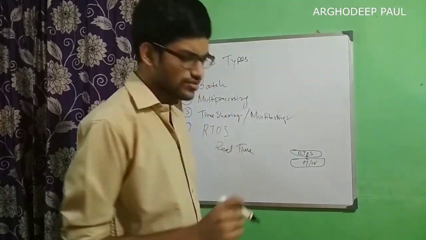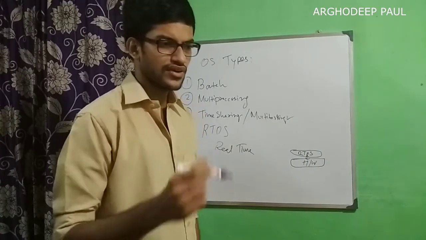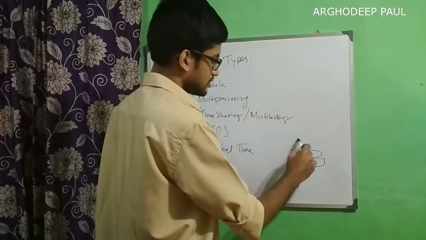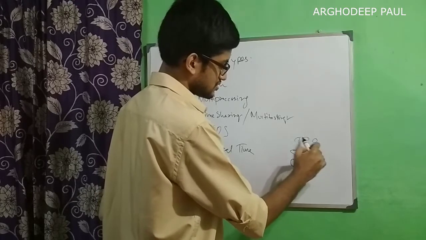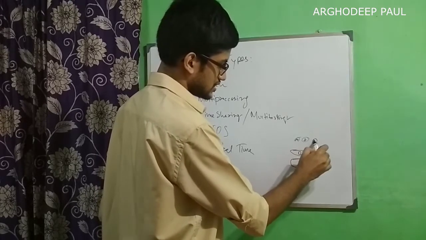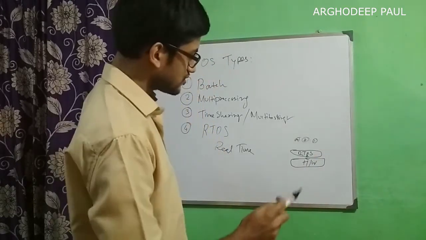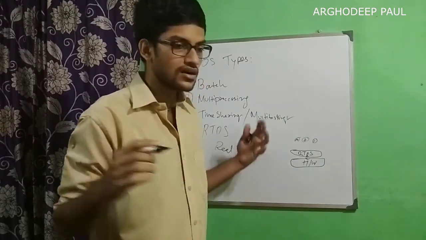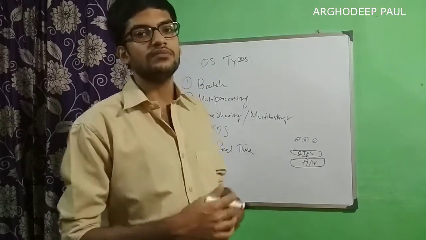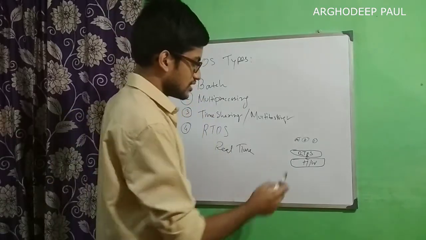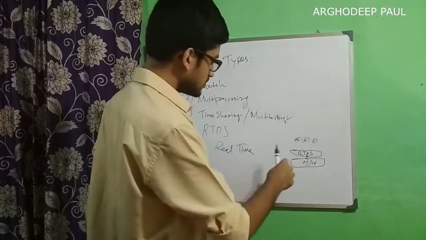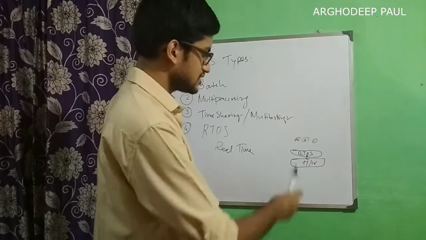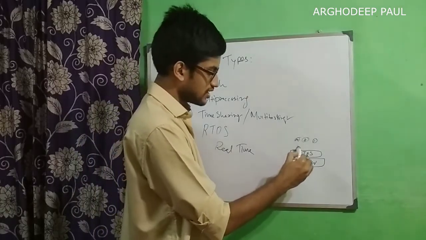Let's say we have a very small number of apps, only 3 apps, A, B, C. In the previous examples, I also drew 3 apps, but there could be a large number of applications running on it. But in the case of RTOS, there will be very few applications.